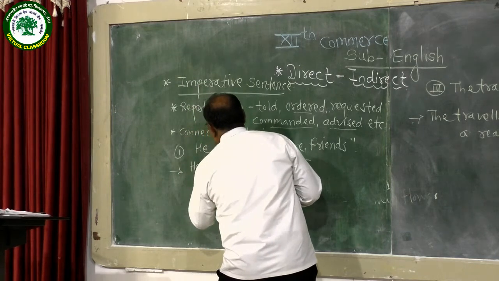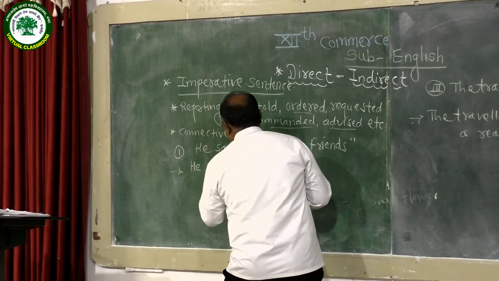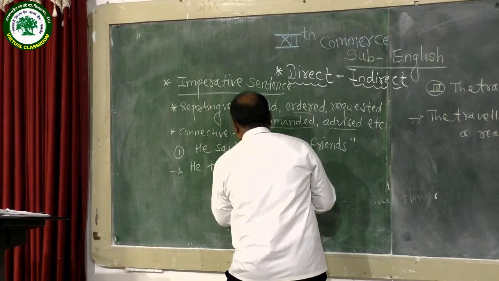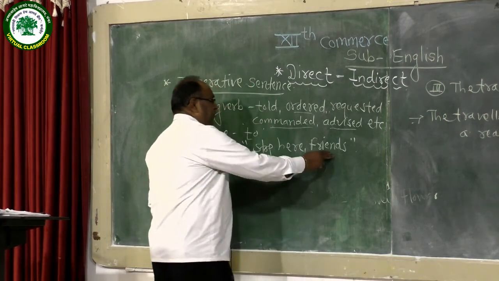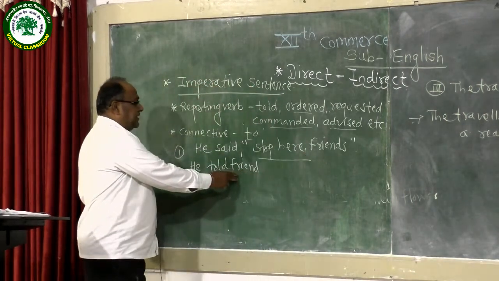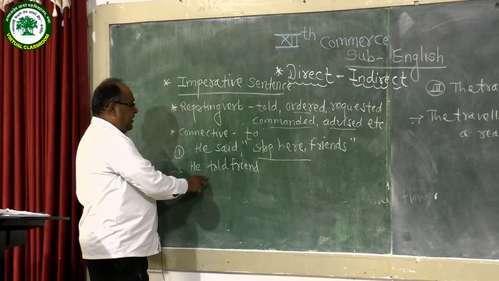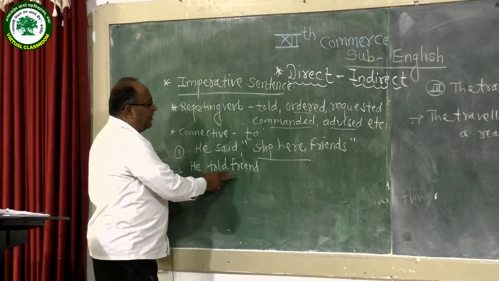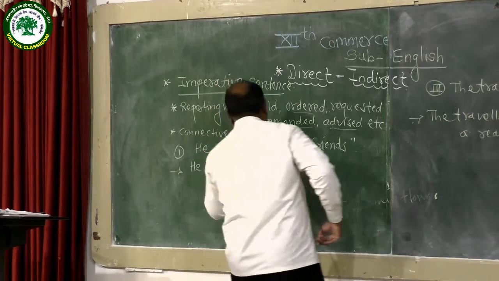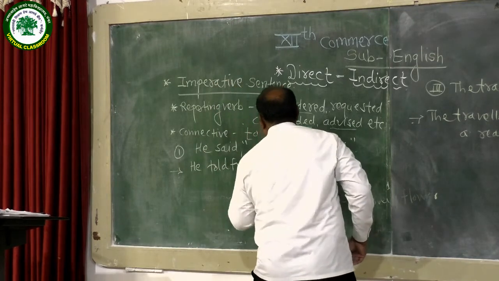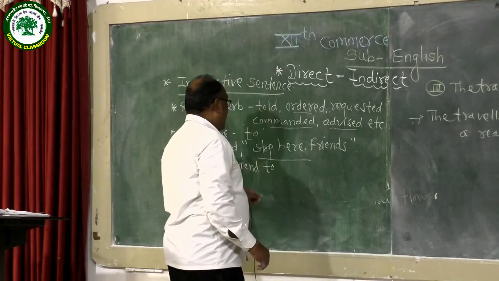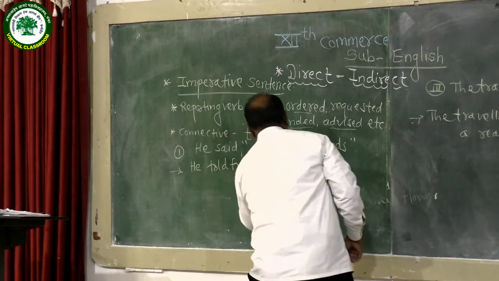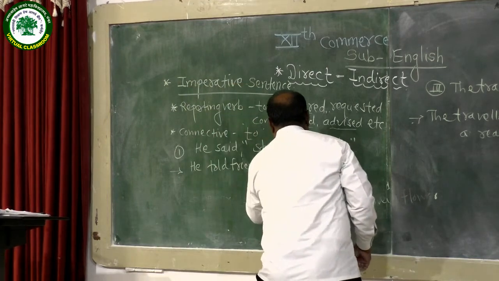Now we transform this sentence into indirect narration. He told friends. The word friends inside the inverted commas we simplify and use here. Remove the inverted commas and comma, use the connective to, stop.